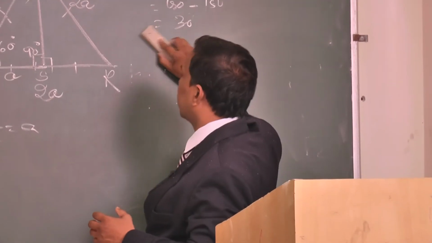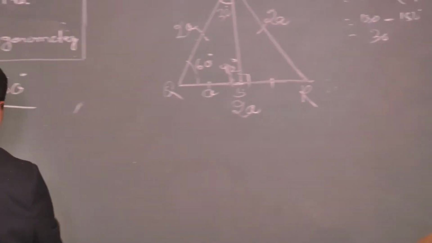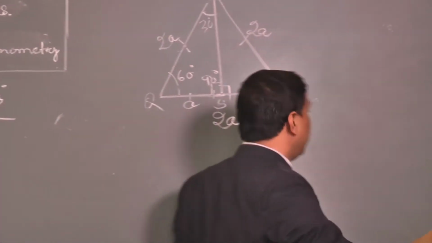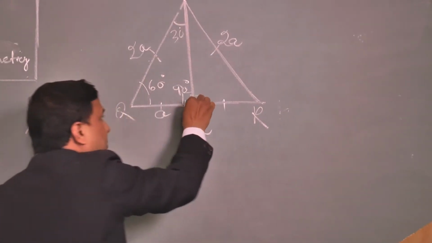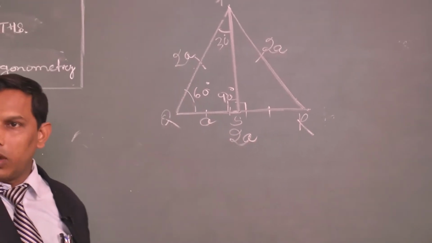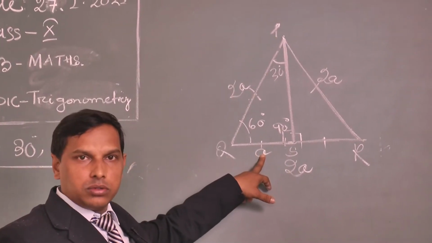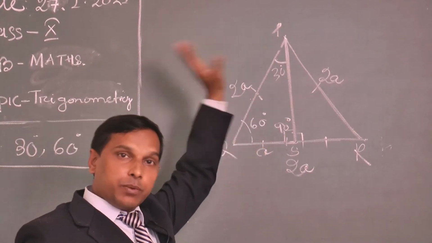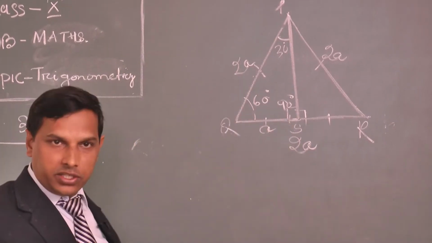Okay, fine. Now we can go ahead. I want to calculate the different ratios. You see, this is 2A, this is A. What about this perpendicular line? That is not given to us. The base A we have found. The hypotenuse is 2A, as per the equilateral side given. So I need PS.